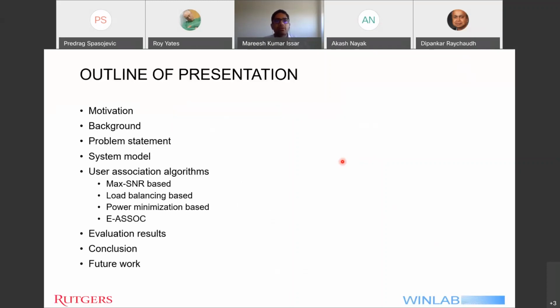So here is a brief outline of my presentation. I'll be going along, starting with motivation, then presenting some background, then I'll formulate my problem statement. Then, in order to solve that problem statement, I'll present the system model that I have been using along with the user association algorithms. I'll evaluate 3 existing user association algorithms and then present my own user association algorithm E-ASSOC, and then I'll present the evaluation results followed by conclusion and future work.